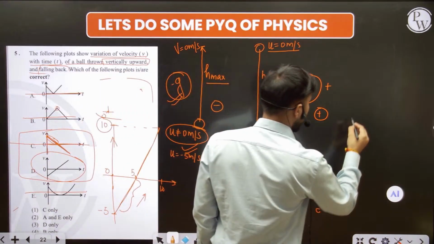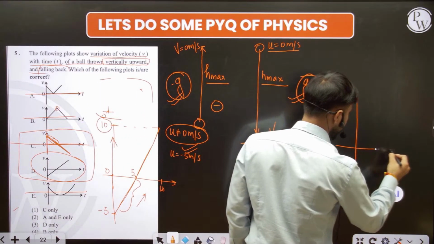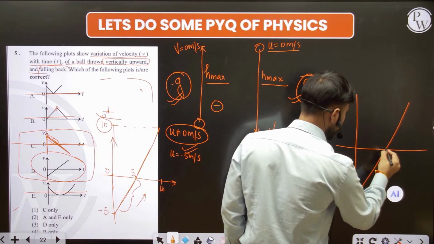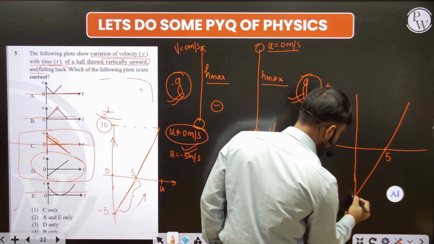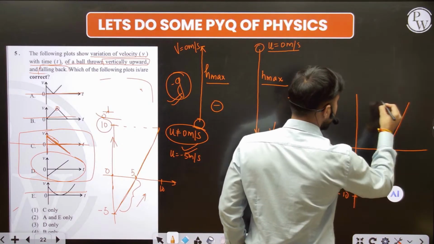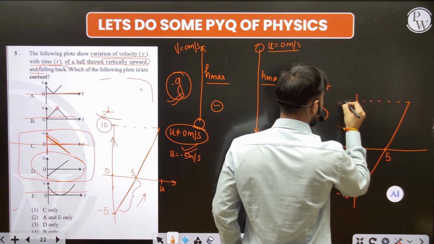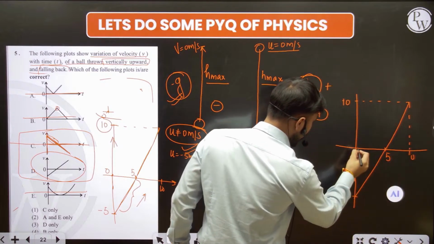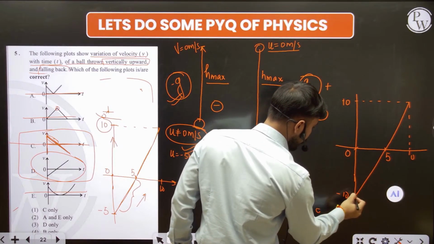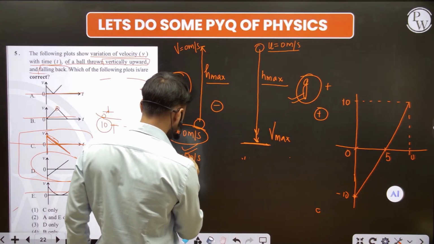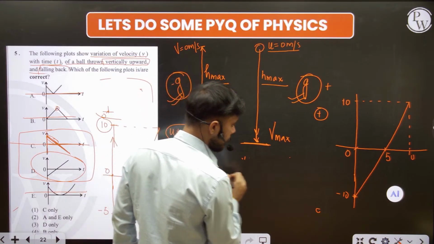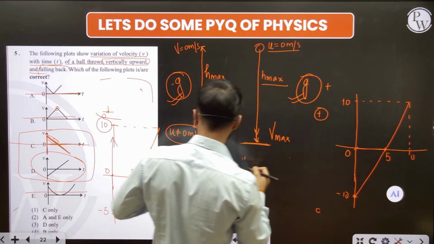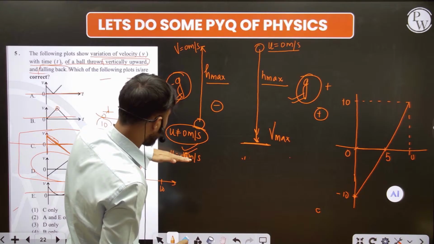Fine. I will make the graph here very clearly so you understand it like this. This is our 5 seconds. Let's suppose this is our -10, and here we have 10, and here we have 10 seconds. Now understand, at 0 seconds we have the velocity of -10 meter per second, and at 5 seconds we have 0 velocity. At 0 seconds we have -10 meter per second.